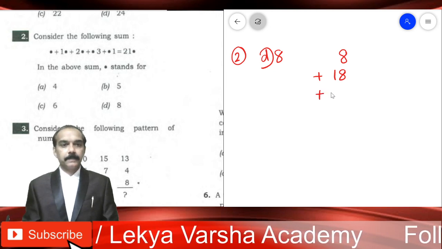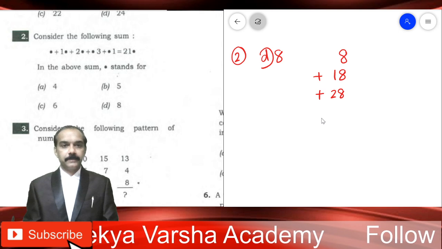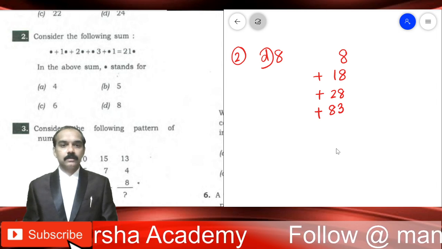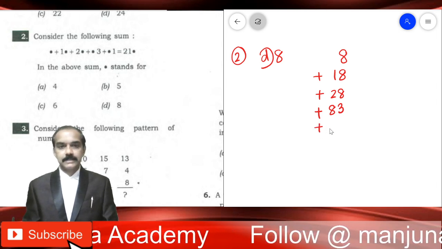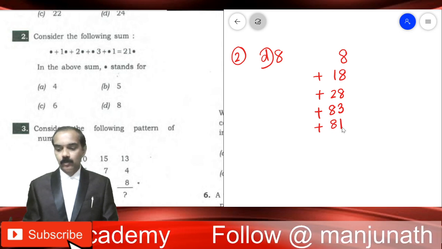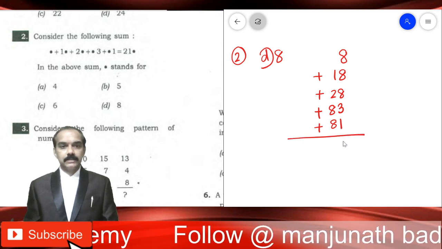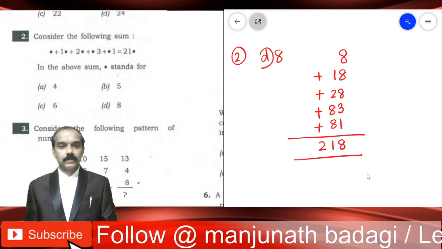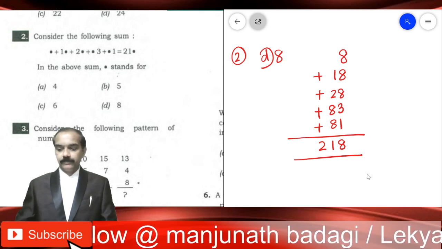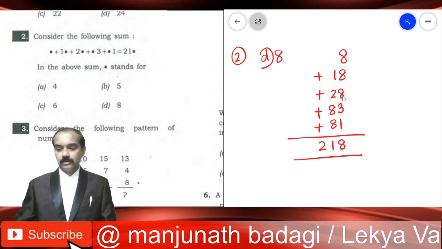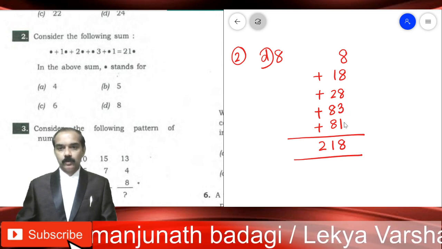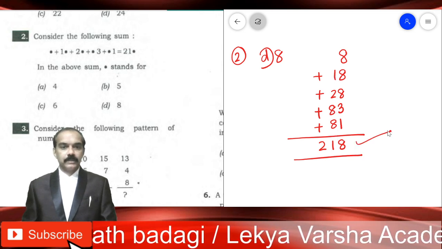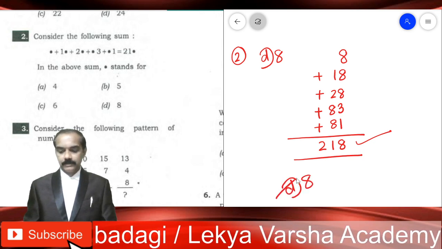Now, plus 2 dot means 28, plus dot 3 means in place of the dot we are writing 8, plus dot 1 means 81, and if you add all these you will get 21 dot, meaning 218. After writing it like this, check the total. 8, 8, 8 is 24, 27, 28, 2 carry 10, 18, 20, 21. So everything is all right. Therefore, the last option 8 is the correct answer.